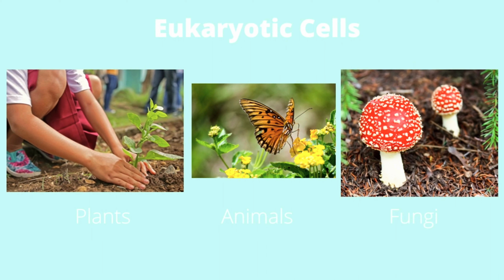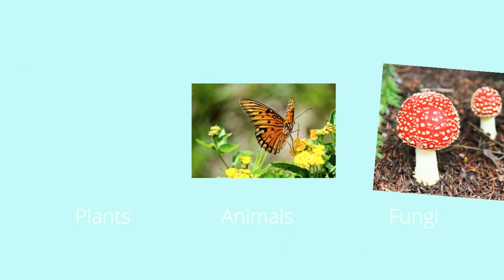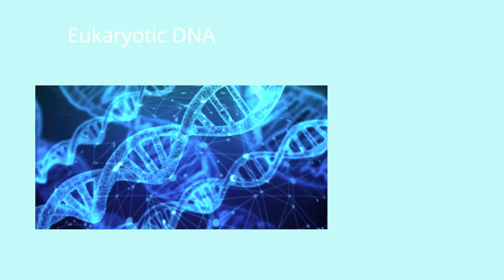Plants, animals, and fungi are all eukaryotic. Eukaryotic cells are much bigger than prokaryotic cells. The main distinguishing feature of eukaryotes is the nucleus, organelles, and compartmentalization. The eukaryotic DNA is organized in one or more linear molecules called chromosomes, which are associated with histone proteins.